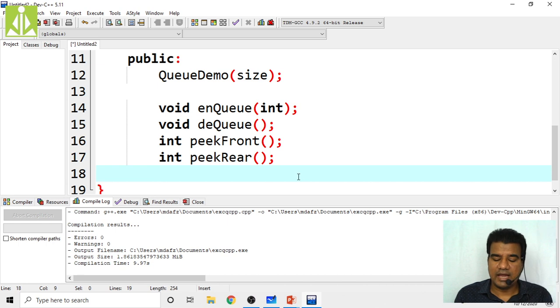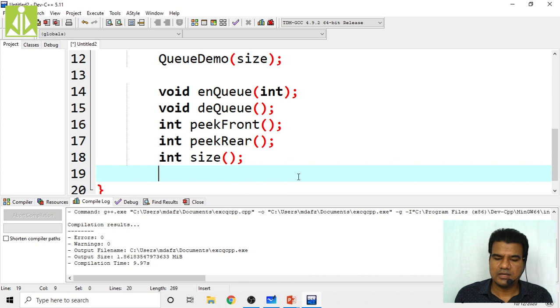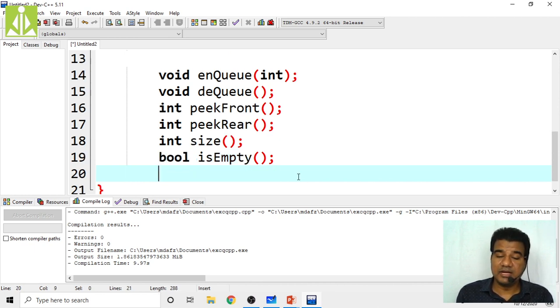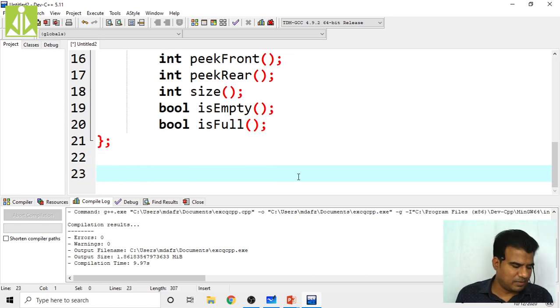Then we have the size function, which will give the size of your queue, how many elements you have inside that queue. That count it will give. Next is isEmpty, which is going to return a boolean value. The return type will be boolean. The isEmpty function will check whether your queue is empty. Then isFull will check the fullness of your queue. So all these operations we have to implement now.